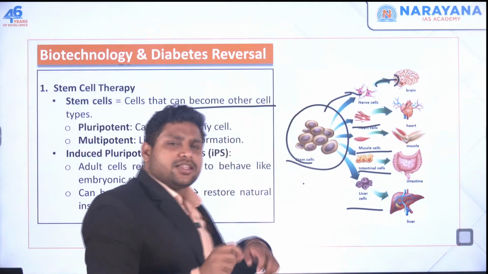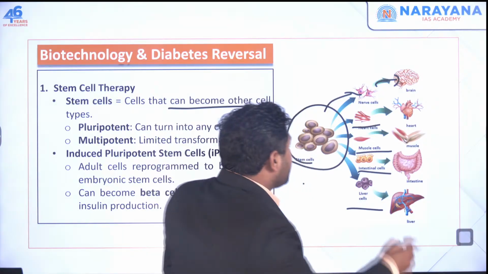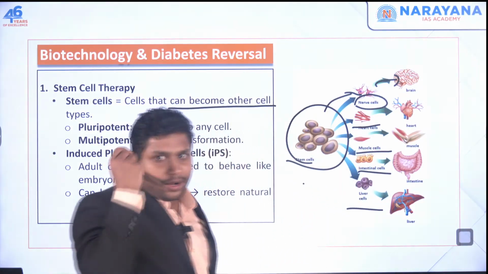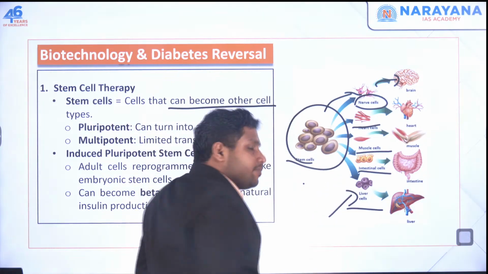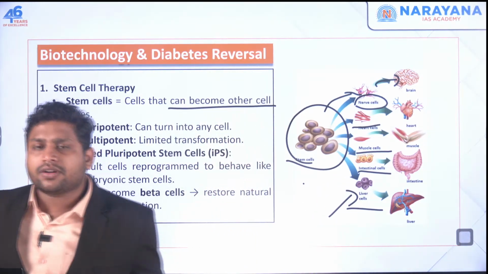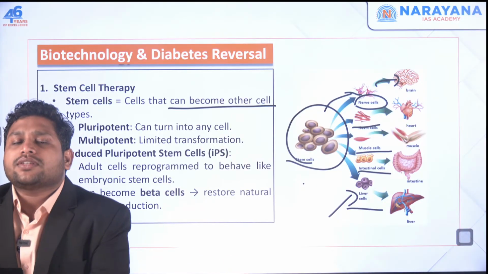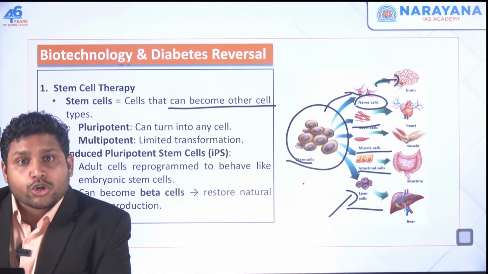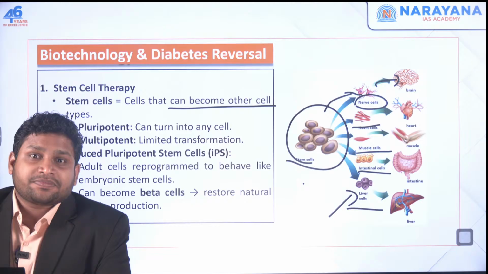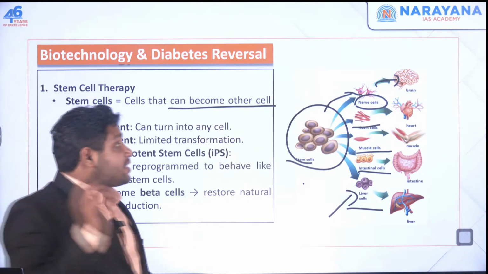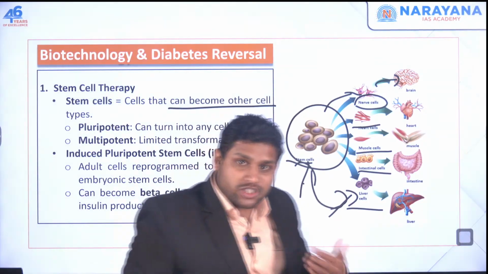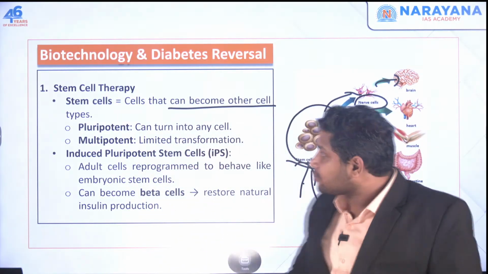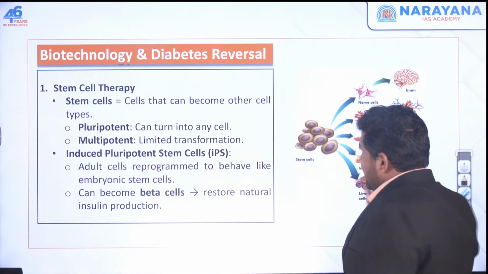But if you take any other cell in my body, let's say today you take this nerve cell from my body. Now you want this nerve cell to act like liver cell. Let's say I have some problem with the liver, I want to add another cell. So I added liver cell. No, it will not work because nerve cell is a specialized one. Okay? But if you take stem cell, you can make it a liver cell. That is possible. Okay? So these are your stem cells.